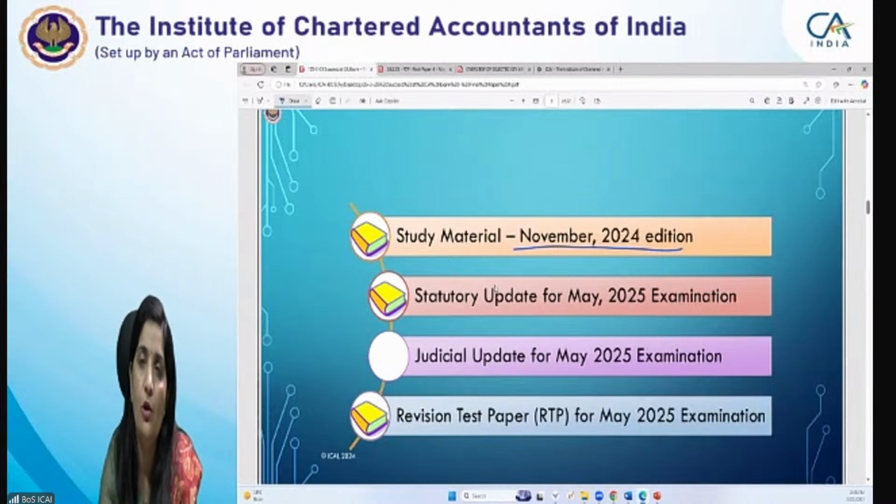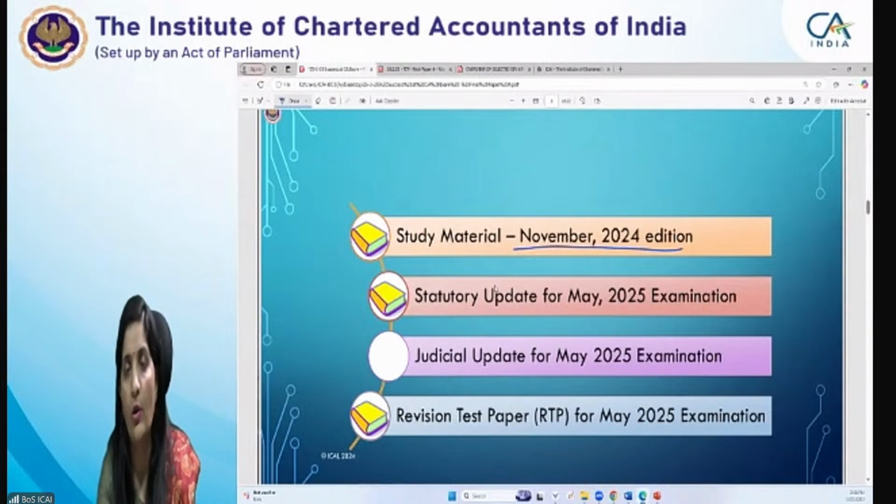Otherwise, what will happen if you study from the old publication? You have to make sure that the amendments brought by the Finance (No. 2) Act are kept in mind while doing the practical questions, examples and illustrations, because you yourself have to be updated. Apart from that, the cutoff date is 6 months. The November 24 edition also contains the significant notifications and circulars issued up to 31st of October 2024. But there are some things not covered in the study material.